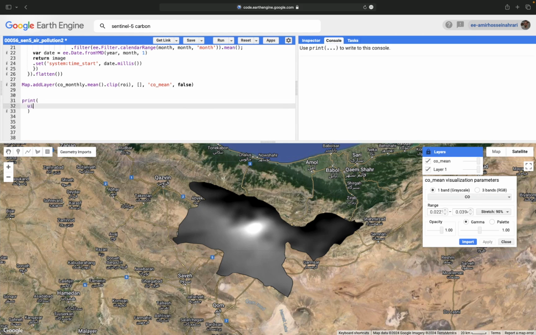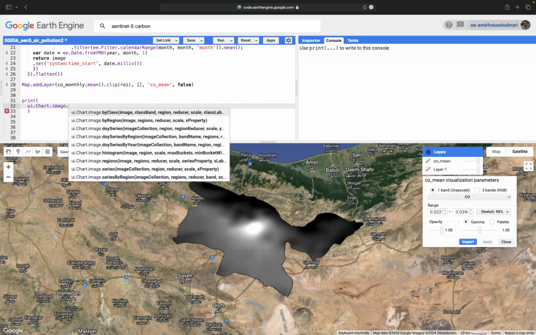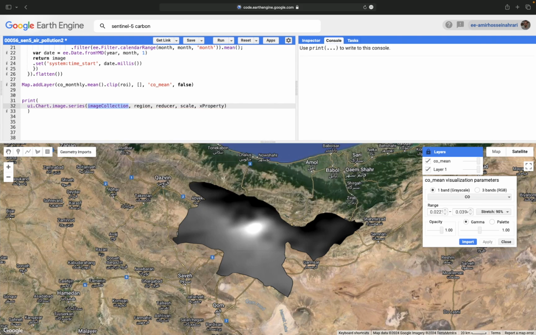Print ui.Chart.image.series. The image collection is replaced with CO monthly, and then the region in which we need to see the patterns of carbon monoxide equals the geometry, a rectangle, and I want the average value using the reducer ee.Reducer.mean.